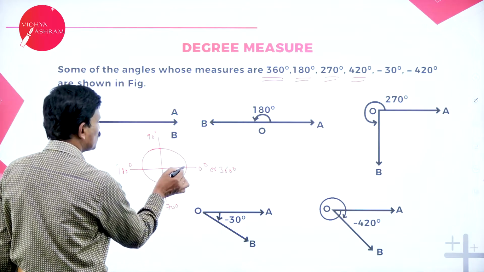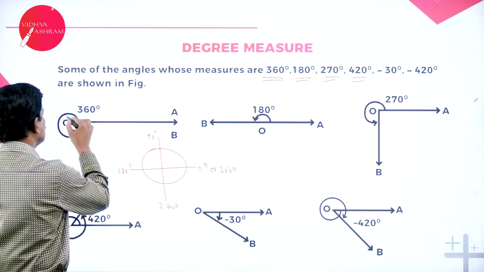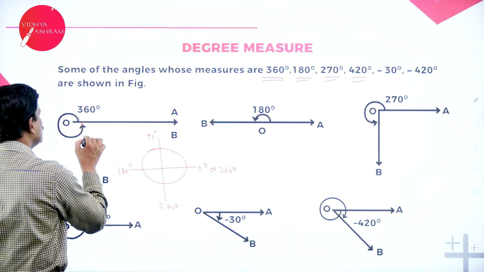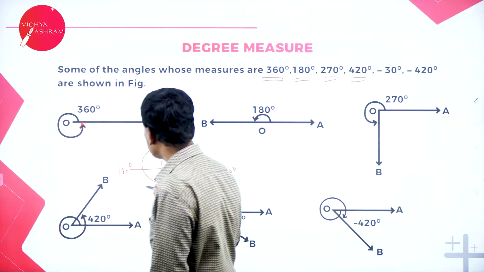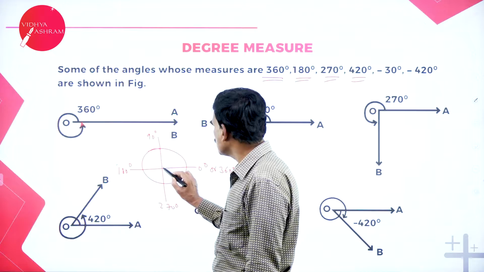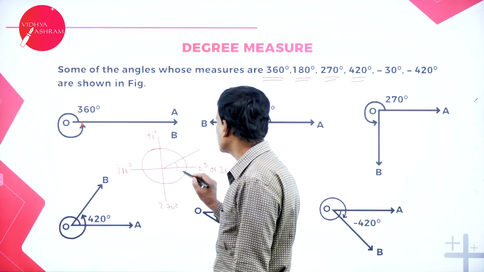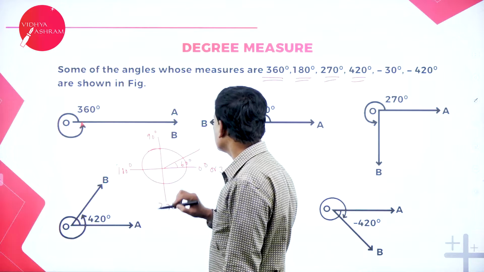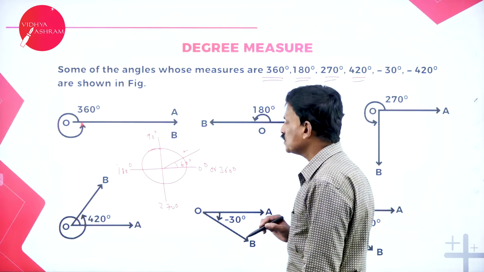It starts from this point, one complete circle gives 360 degrees. Now 360 plus 60, that is 420 degrees.